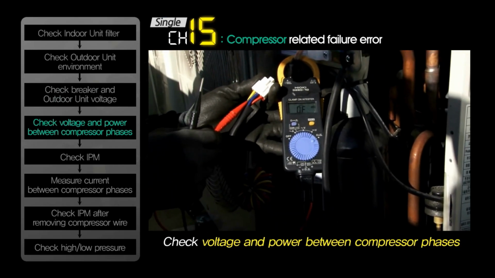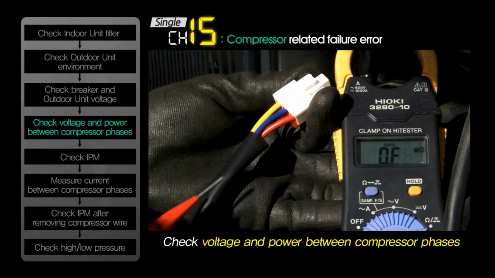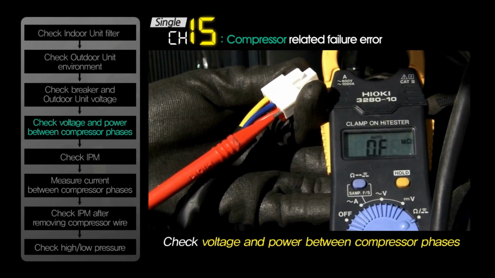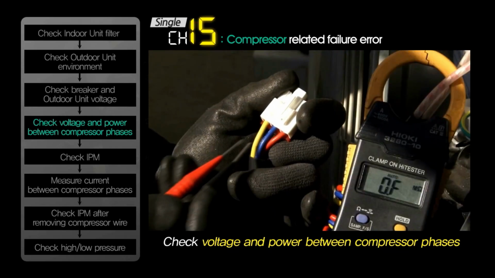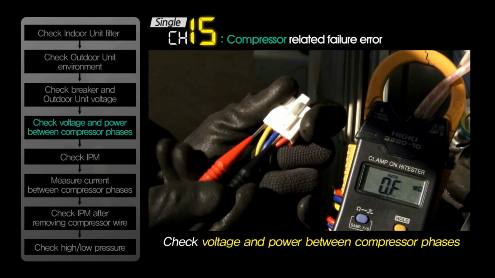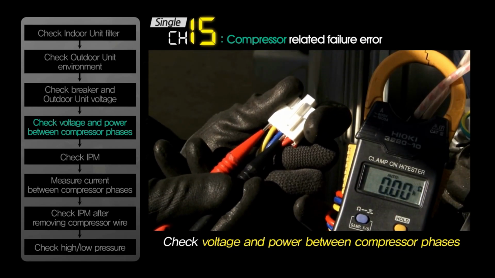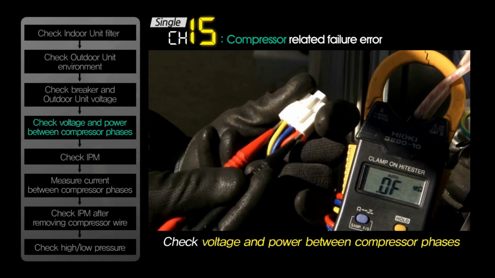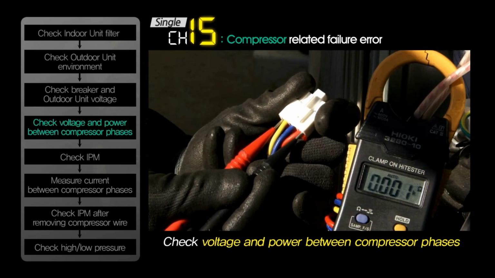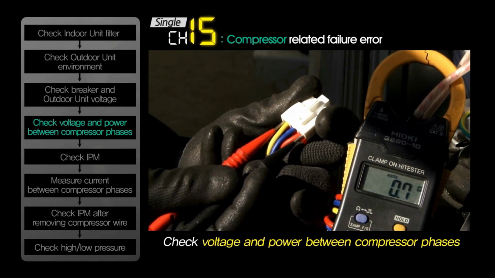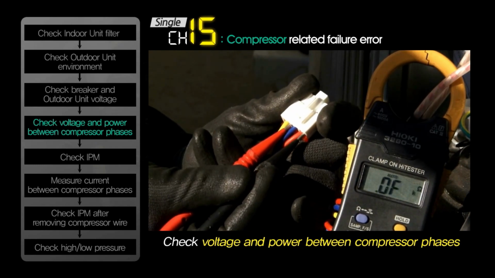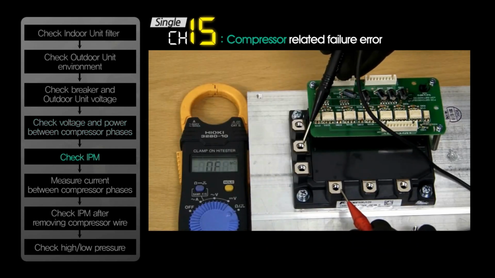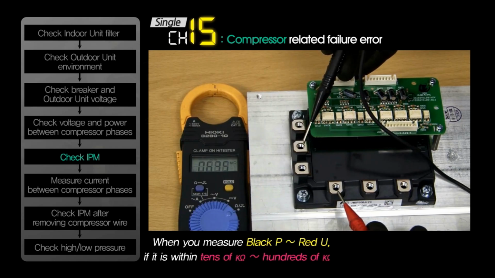The order of checking the compressor is as follows. First is the IPM check.